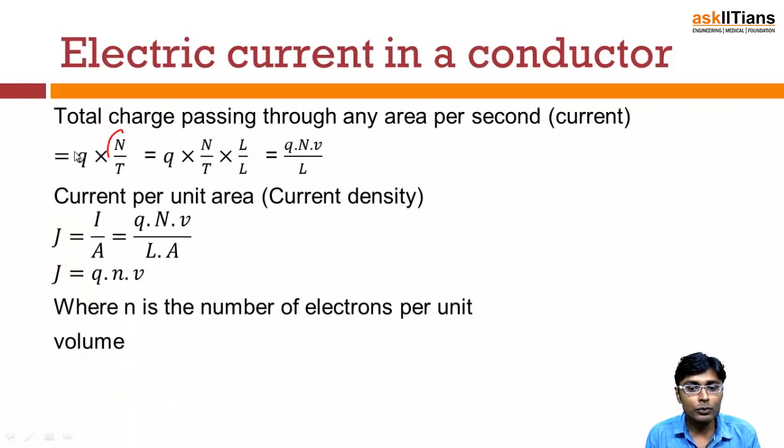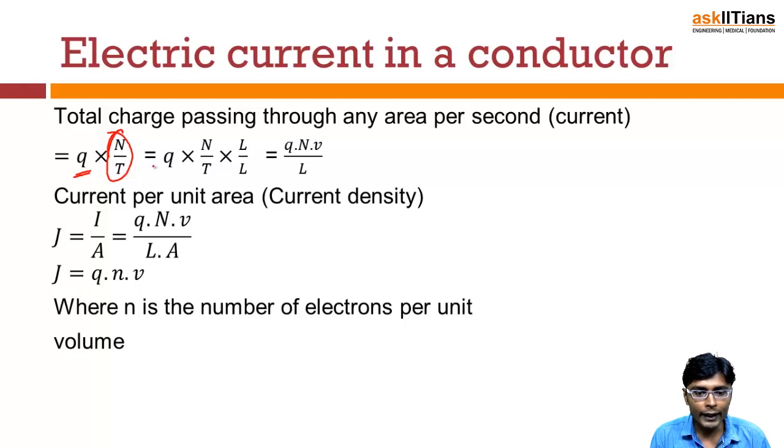So we want the total charge. What is the total amount of charge? We will multiply by q, that is the charge on a single electron, multiplied by the number of charges passing through any area per second. So this will be q into N by t.